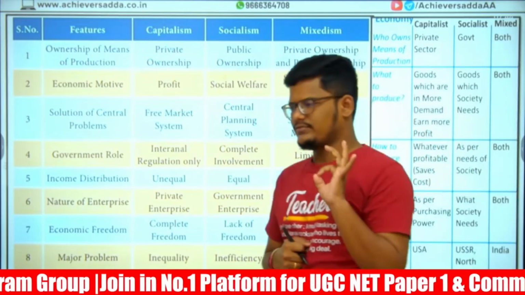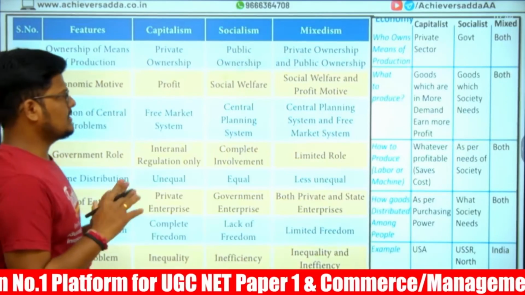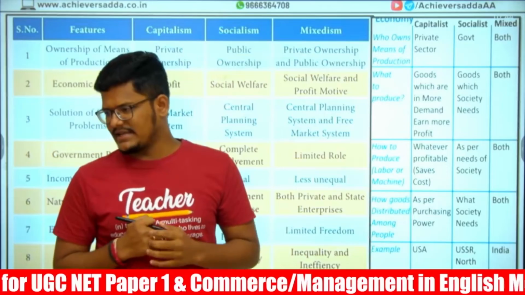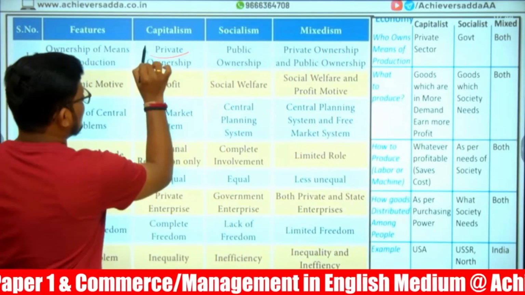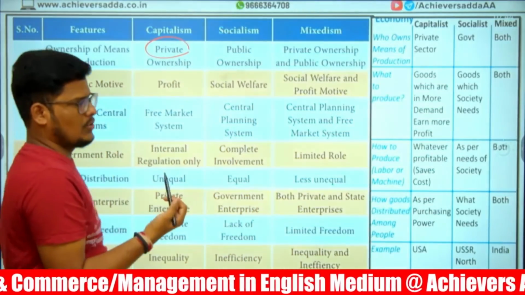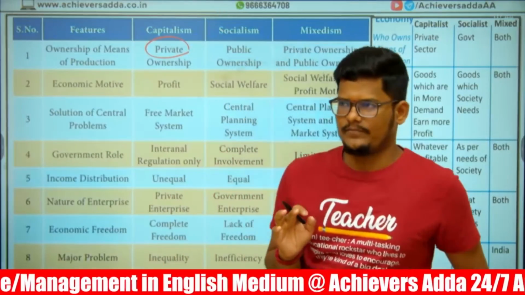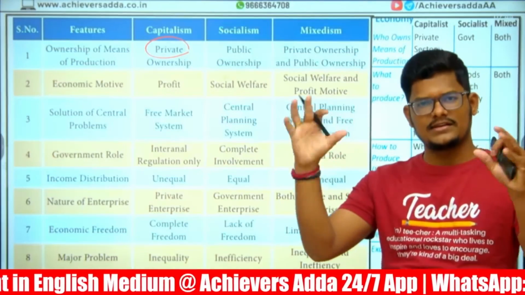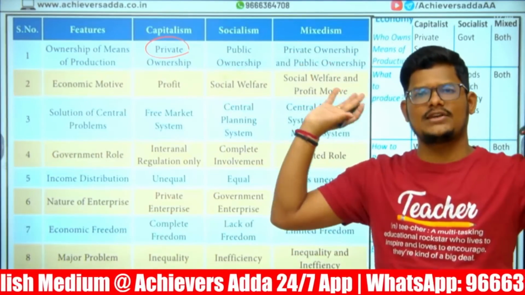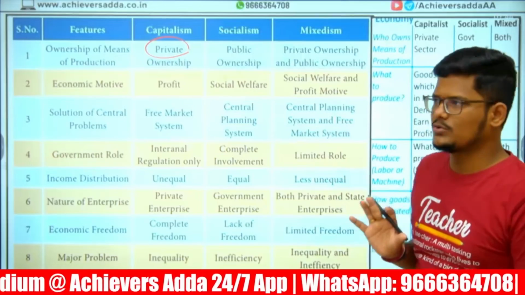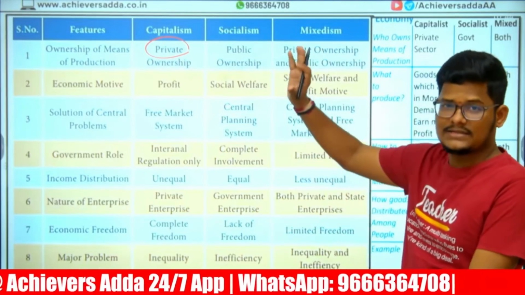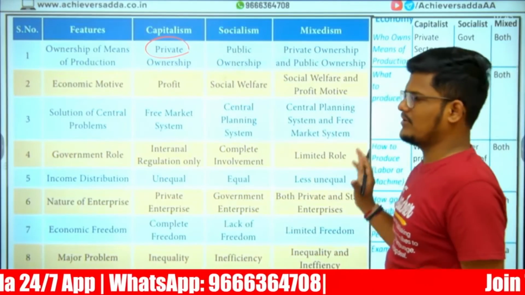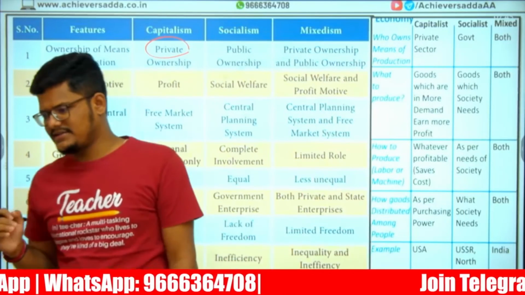Three different things, very simple in understanding. Based on the ownership wise, if you say one country is a capitalist economy, in that country, private ownership is allowed to a maximum extent. Means anybody can set up their business in any industry. All sectors are open to private people to do the business. That is capitalist economy. Can you give the proper example of capitalist economy in present countries?